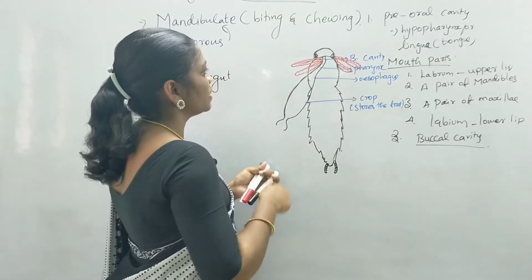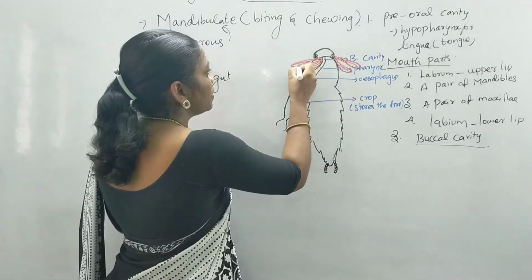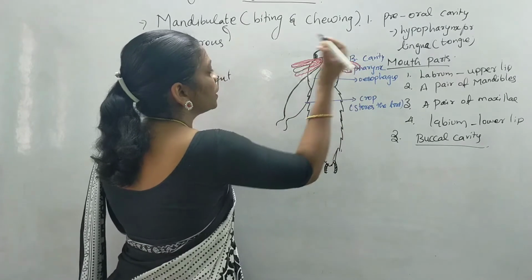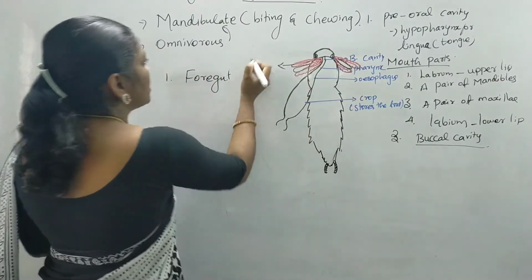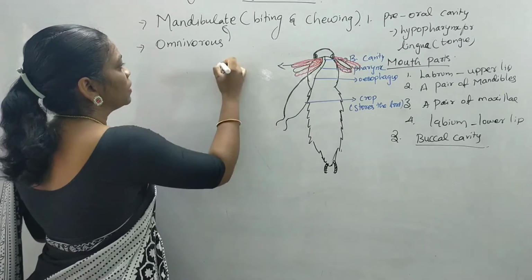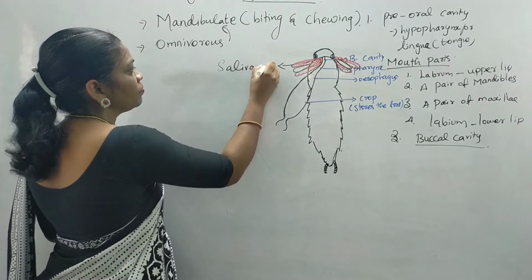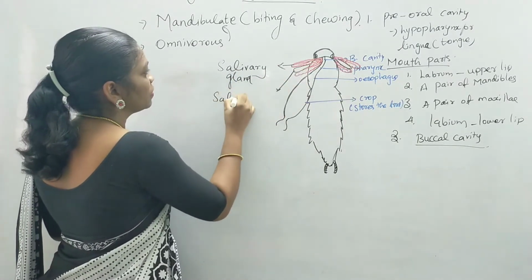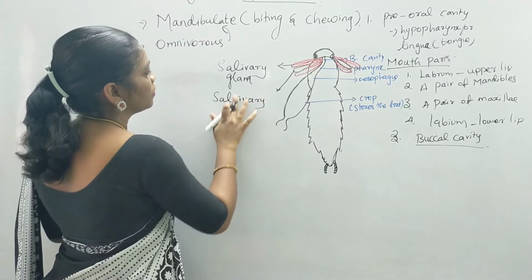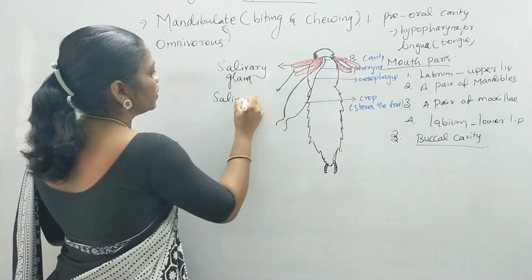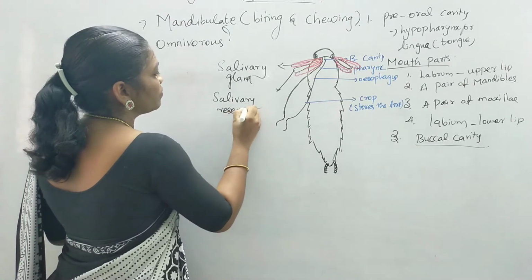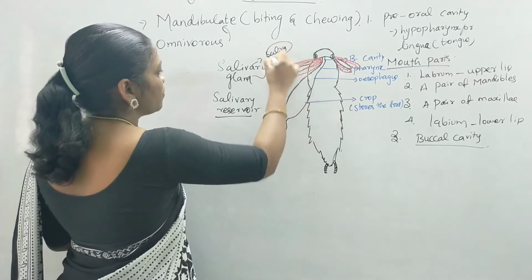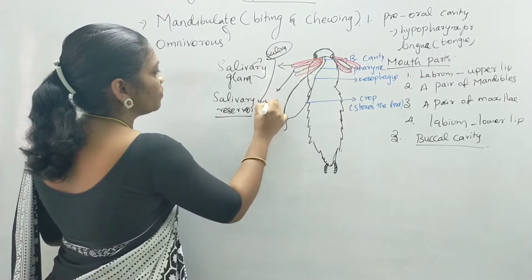So these are the salivary glands, and in between you can find the reservoir which stores the saliva. This is the salivary gland and this is the salivary reservoir. So what is the function of the salivary gland? They secrete saliva, and this saliva is stored in the salivary reservoir.